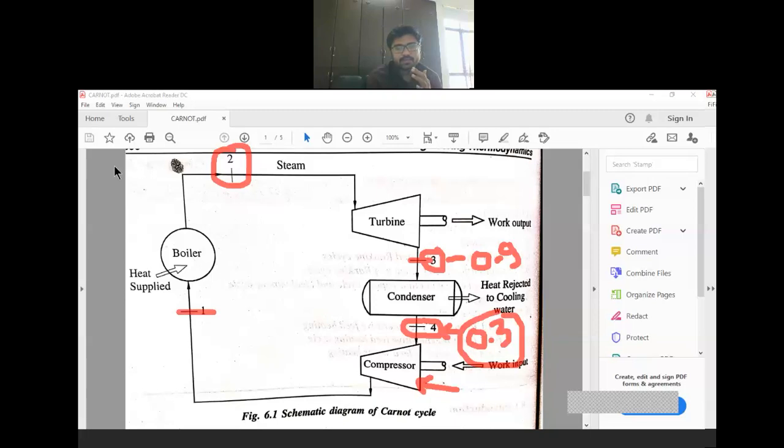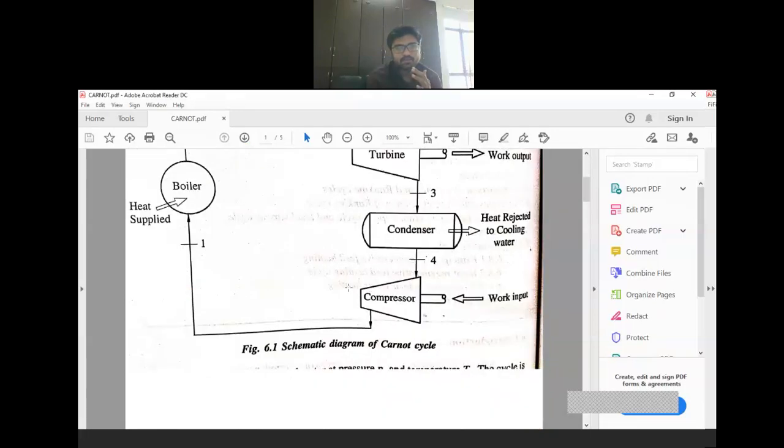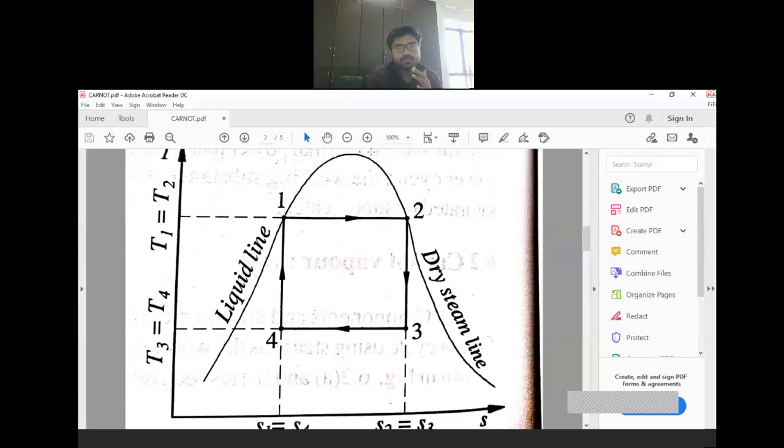Now we will try to understand this Carnot cycle by use of the TS diagram. In this TS diagram you can see that this is point 1. At point number 1 we are supplying water to the boiler. Whenever it comes out from the boiler, it will become dry saturated steam. Remember, dry saturated, not superheated. Clear? Then after it passes through the turbine, it will come out at point number 3. Then it will enter the condenser and come out at point number 4.